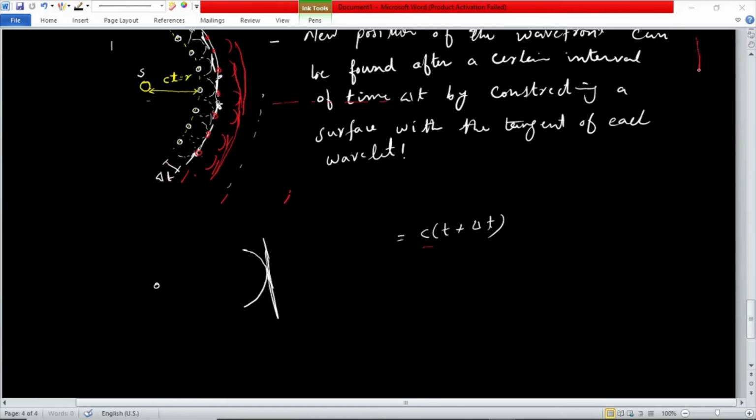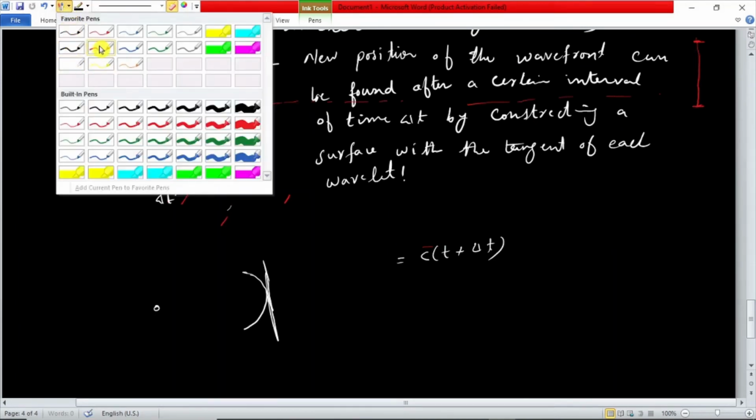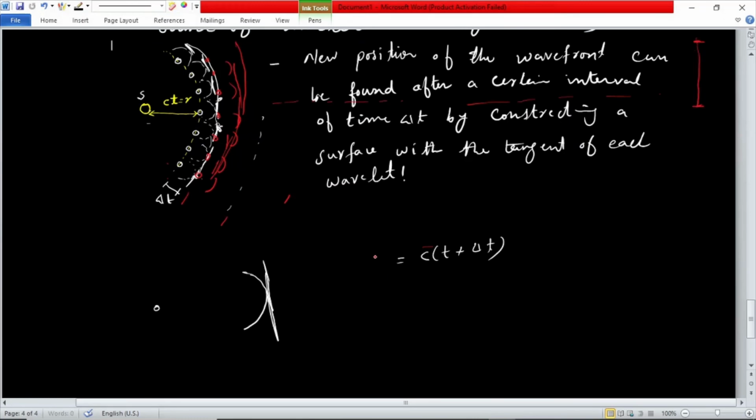So depending on how far we are from the origin, this is our radius or distance, and this is our source. Depending on how far we are from the source, we can find the shape as well as the position of our new wavefront. So that is how it looks for a circular wavefront.